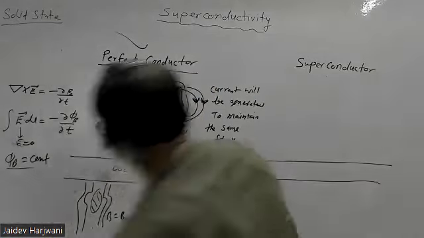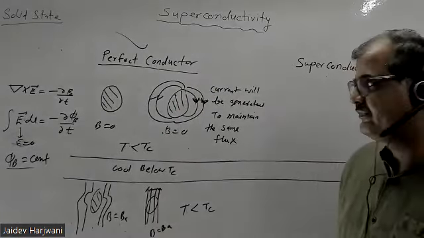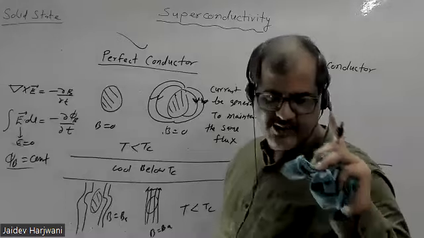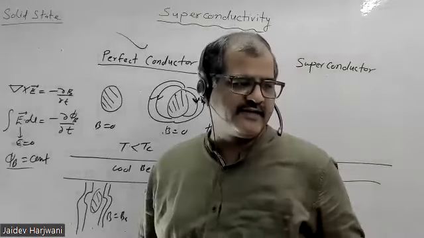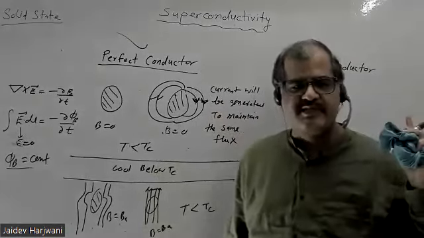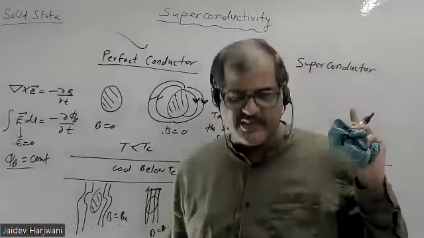So meaning that whenever V is 0, still we have some flux, like constant flux. Yes, in the case of a perfect conductor. Okay, that's why it is not a perfect diamagnet. I told you a superconductor is a perfect diamagnet. In any situation, there should be a zero magnetic flux inside.